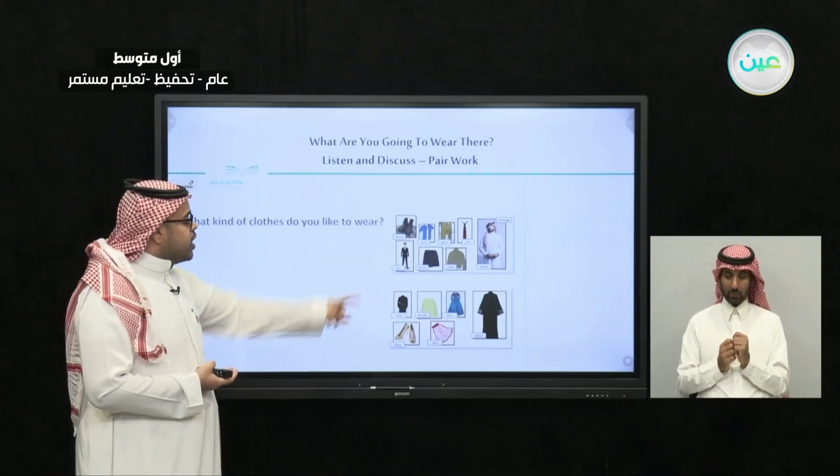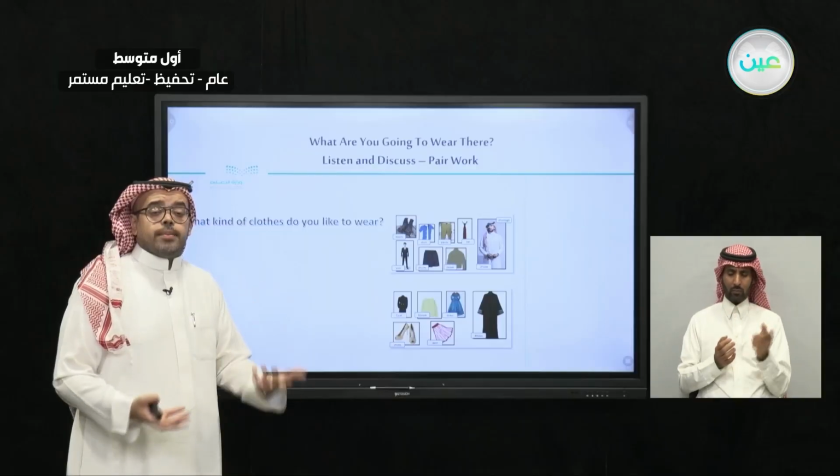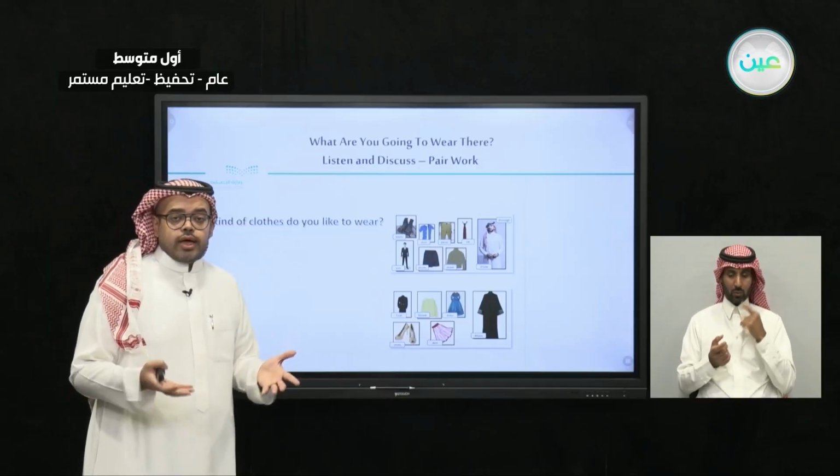For example, I like to wear black boots. I like to wear beige pants. I like to wear black shorts. And if you are a girl, you can say, I like to wear a yellow blouse. I like to wear a green dress. And you can use sentences like this just to talk about the clothes that you would like to wear.